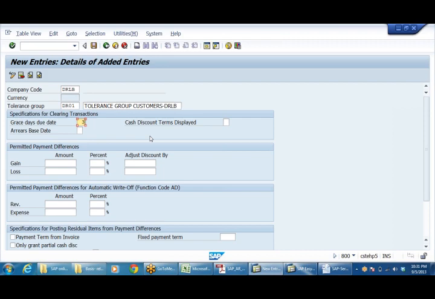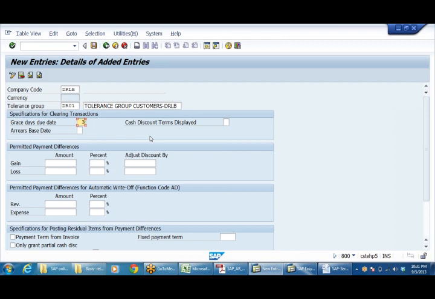Over and above that, I'm defining some grace period. Why should I define a grace period at all? It isn't required for everybody. I need not give 3 grace days to everyone. It depends upon the nature of the market.